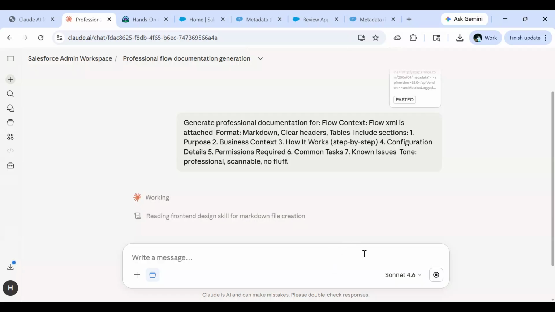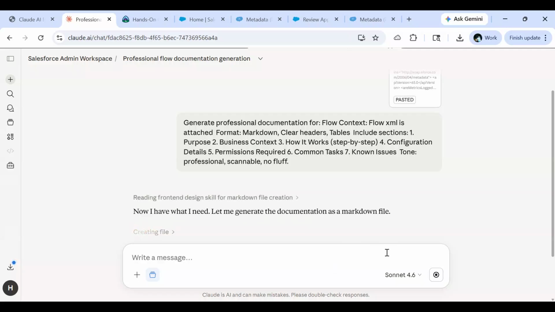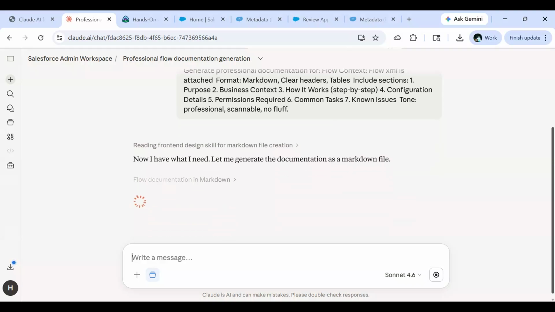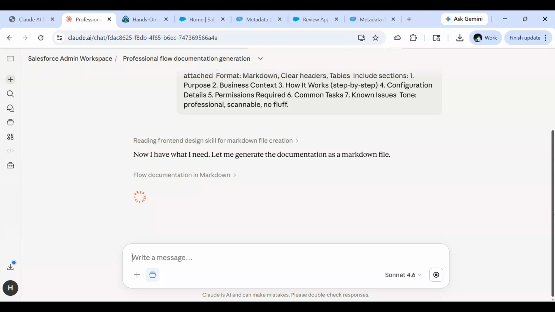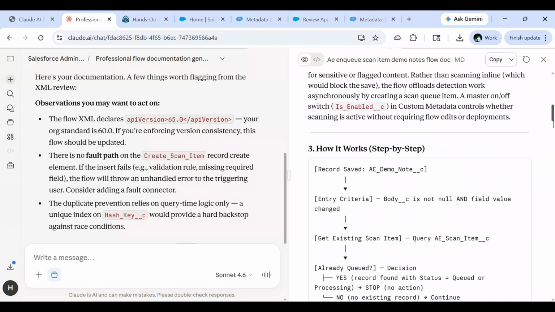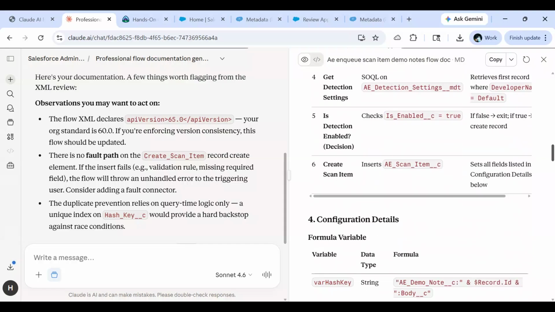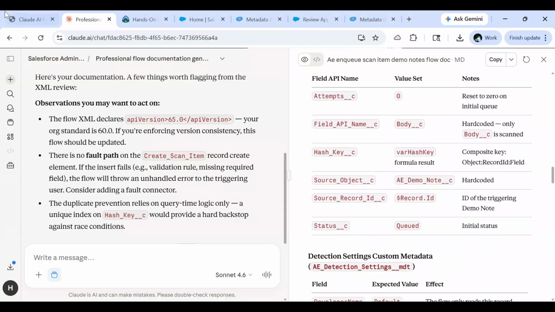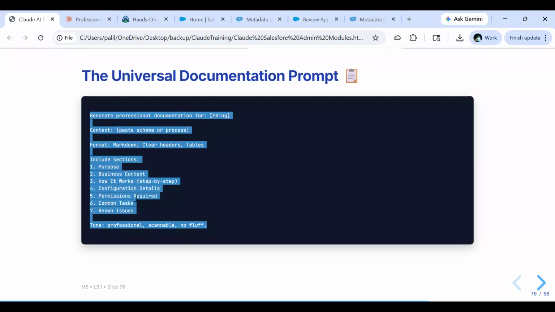So now whatever flow XML we have copy pasted, it is going to generate documentation for that particular flow. It's going to take some time. And this is what you will see, the flow documentation on the right hand side. It has documented the entire flow for us. So going back to the presentation,